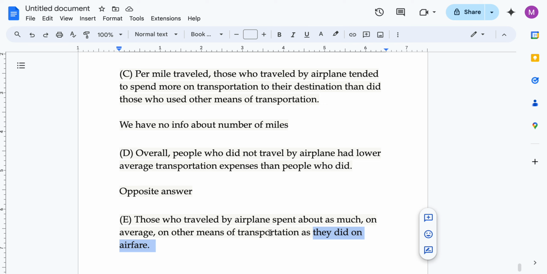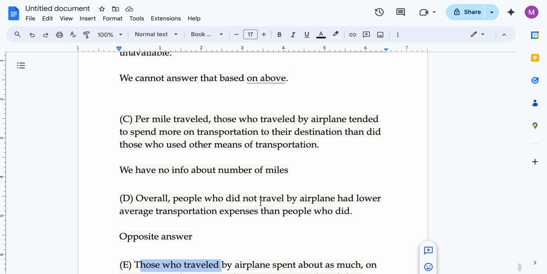So he's trying to say that those who travel by airplane spent about as much on average on other means of transportation as they did on airfare. So he's saying that the total amount spent on other means is the same as the amount spent on airfare by the people who are traveling via airplane.